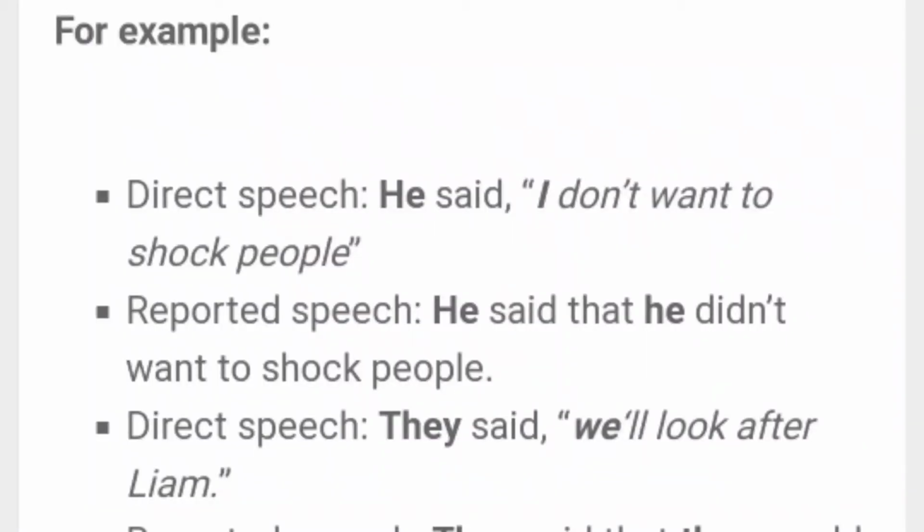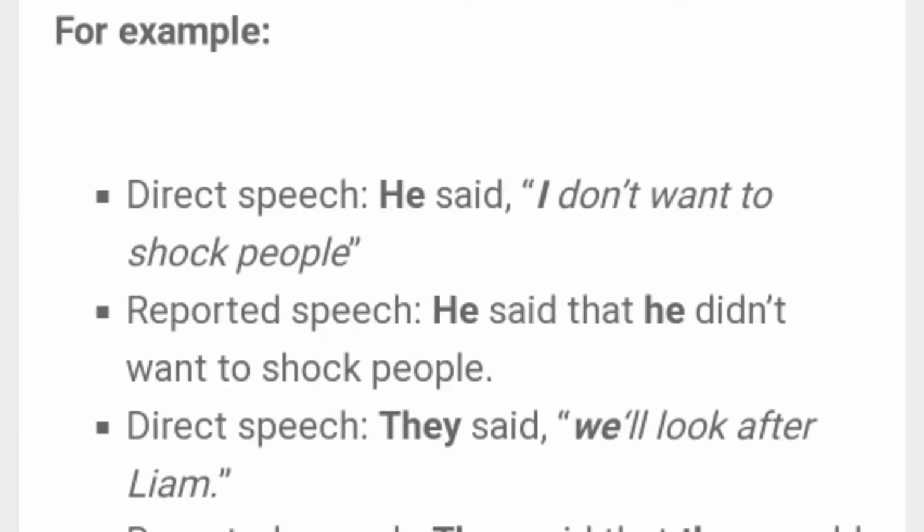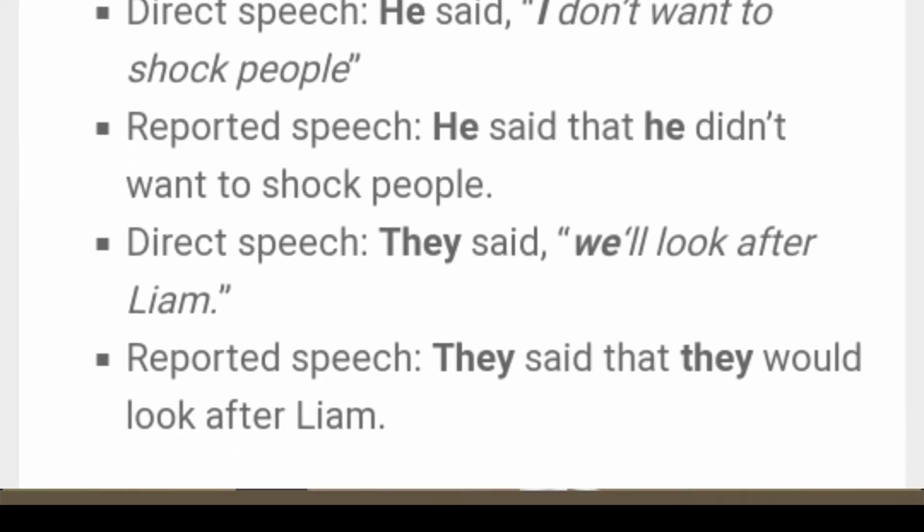In reported speech, the sentence would be like this. He said that he didn't want to shock people. So what did we see? The first person pronoun, that is I, is changed according to the subject of the pronoun of direct speech, he. So he said that he didn't want to shock people.